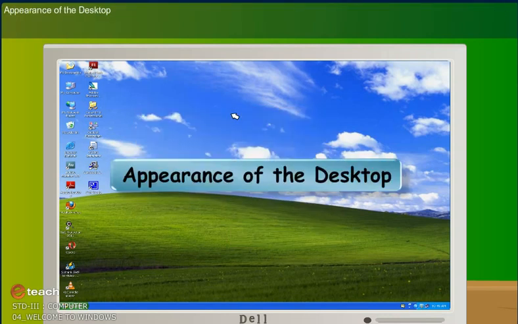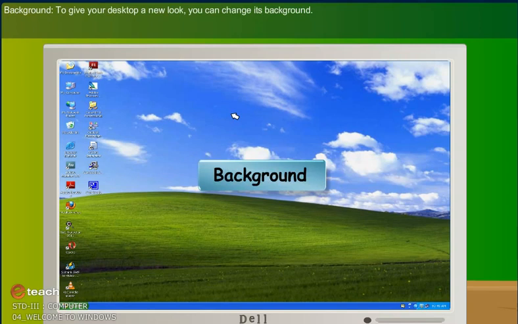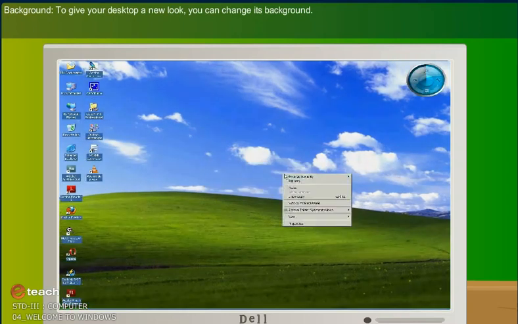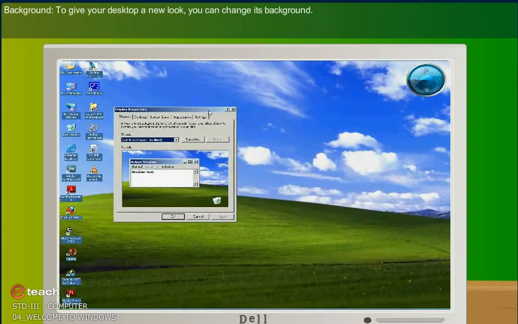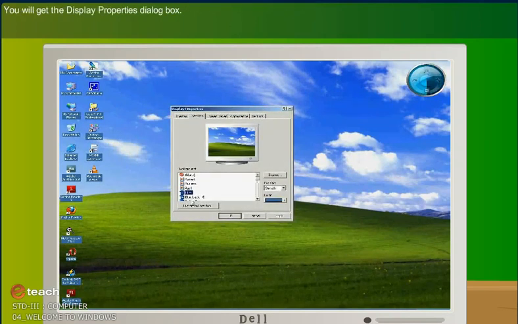Appearance of the desktop. Background. To give your desktop a new look, you can change its background. You will get the Display Properties dialog box. Your desktop has a new background.